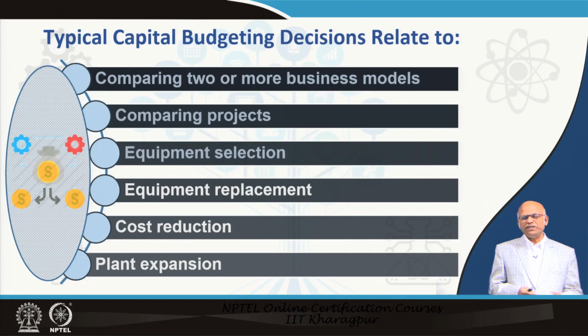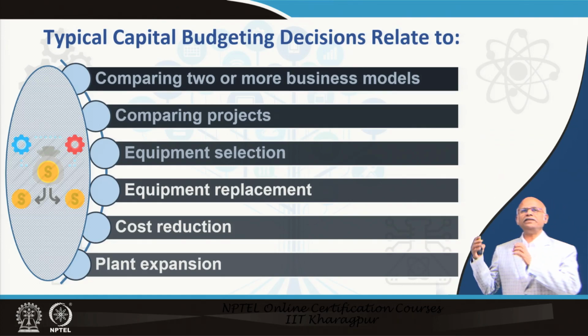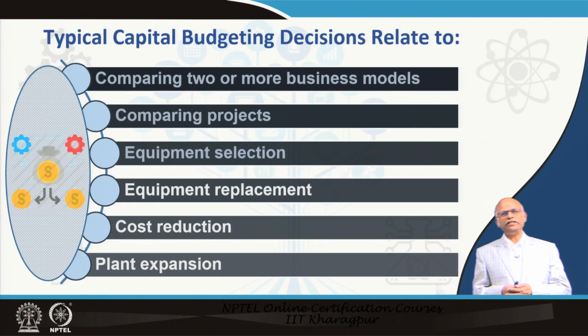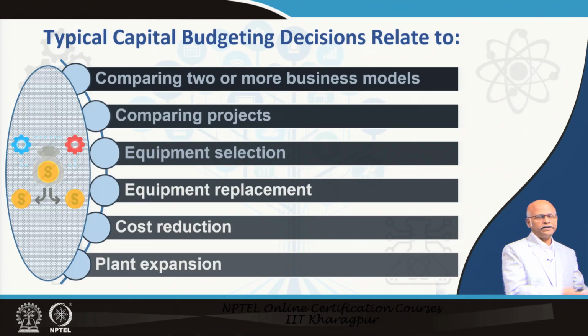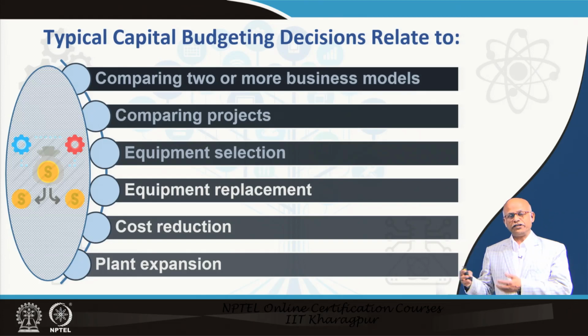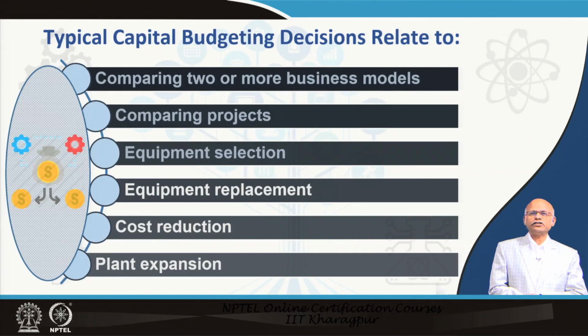Comparing 2 or more business models can be done using capital budgeting, as well as comparing projects. If you are selecting equipment, maybe one is labor intensive, another is say automatic or semi automatic. So, you save labor cost at one place, you save capital cost on the other. Suppose you have access to a lot of capital, maybe the bank is interested to give you a loan, you have to pay interest, then you have the depreciation cost, which are going to be fixed cost.